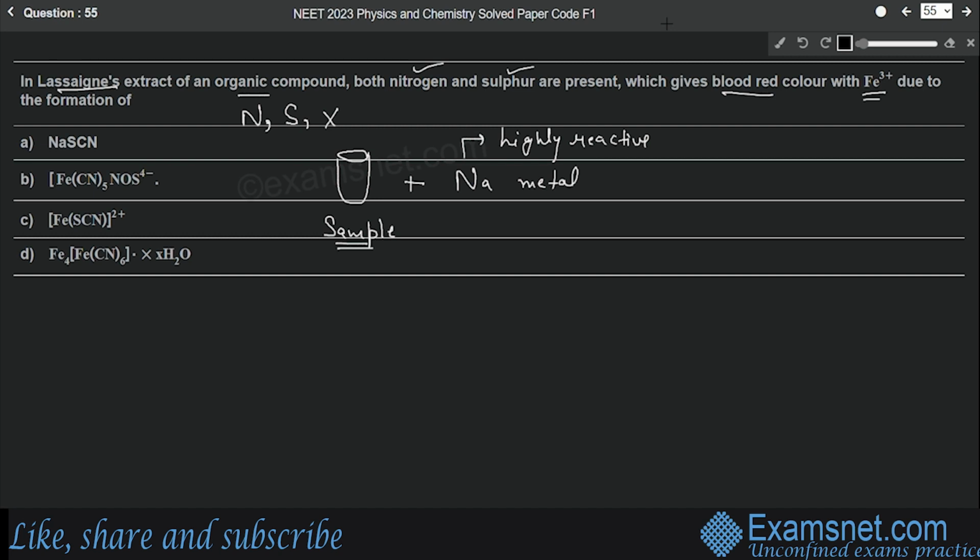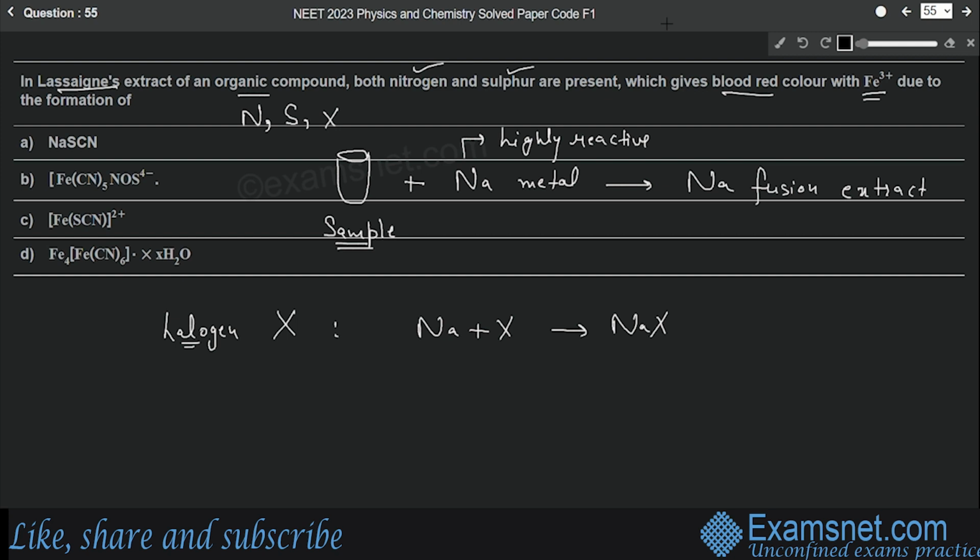So this sodium will react with these samples, right? This is known as sodium fusion extract, because we have fused the sample with the sodium metal. Now what happens if the sample contains halogen? Suppose there is some halogen in the sample, then sodium will react with this halogen and it will form sodium halide.